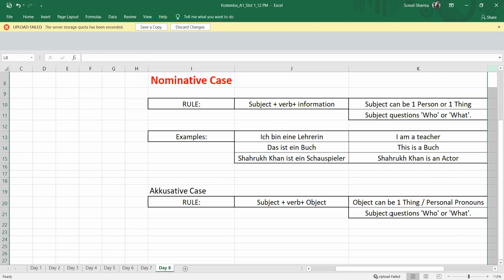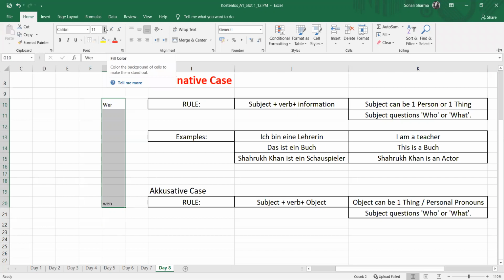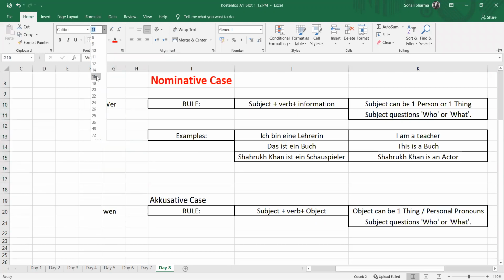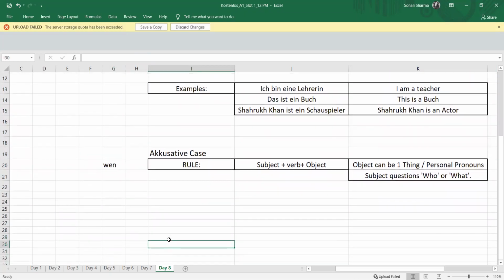If I talk about the subject questions, the question remains the same: who or what only. But in the nominative, the question in German becomes wer, that we have done, wer bist du? And here the question becomes wen. That is again who. The meaning is quite the same, but in German these two are written differently.